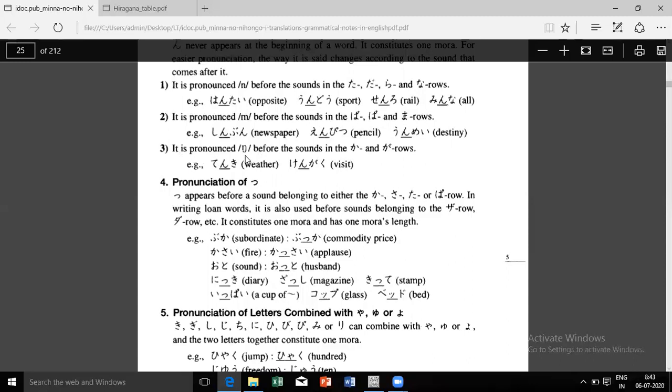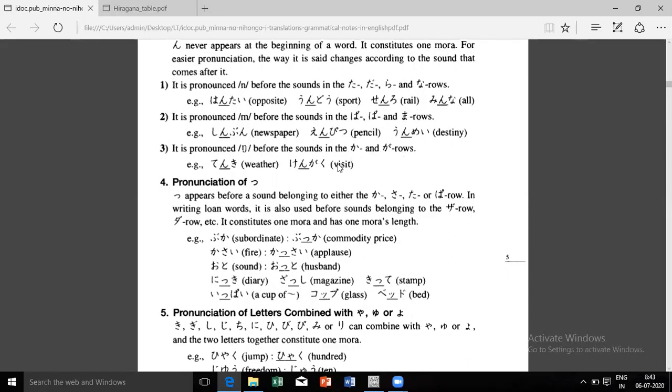Okay, it is pronounced like this before the sound in the ka and ga rows. So now ki has come over here. Here also ga has come. So tenki, this is like un only. Tenki, genki. Sorry, this is kengaku. Kengaku is when you go for a study tour somewhere.